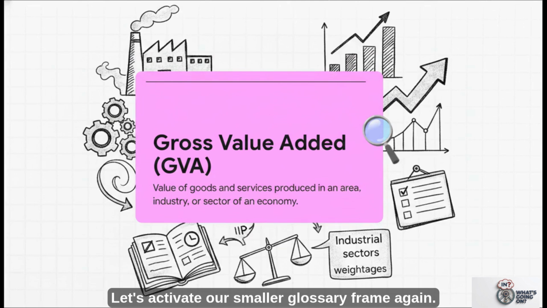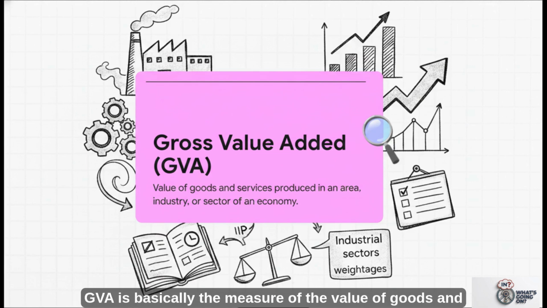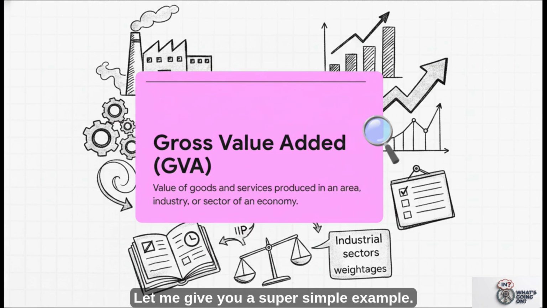Let's activate our smaller glossary frame again. We're sketching out the definition for gross value added, or GVA. GVA is basically the measure of the value of goods and services produced in an area, industry, or sector of an economy. Let me give you a super simple example. Say a baker buys flour for 10 rupees and sells the baked bread for 50 rupees. The GVA is the 40 rupees of actual value they added to those raw materials.